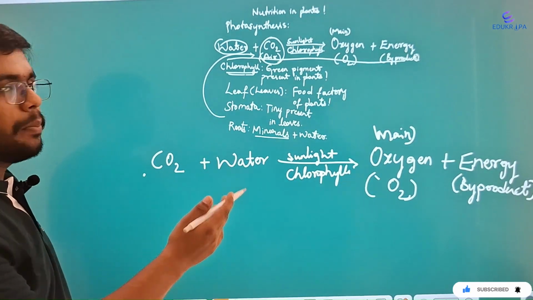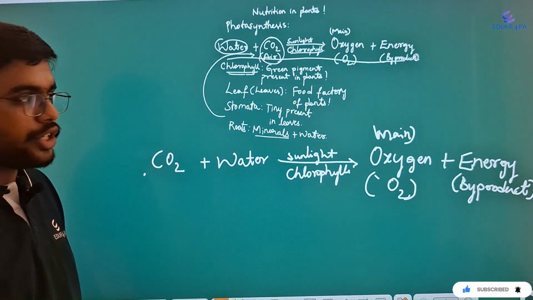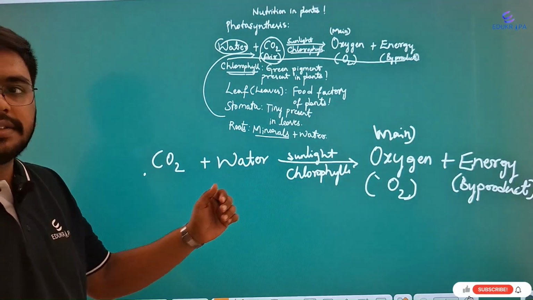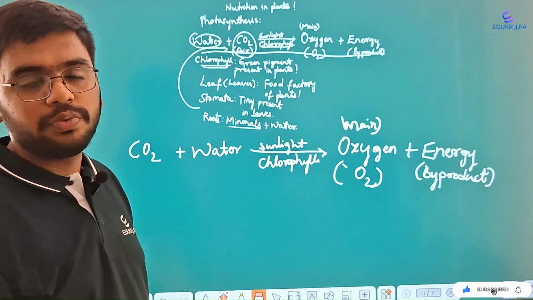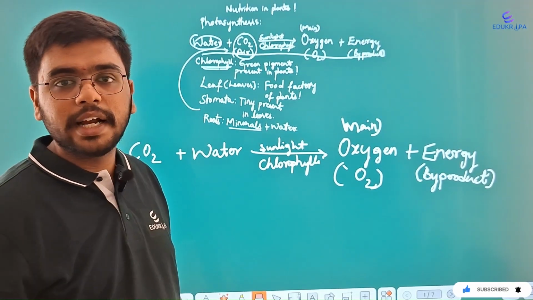In the next topic, we'll learn about the heterotrophic nutrition and the type of plants. This was all about the 1.1 and 1.2 topics covered in the NCERT textbook.